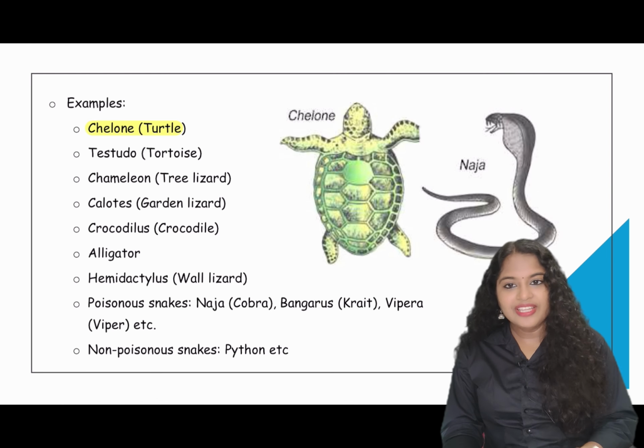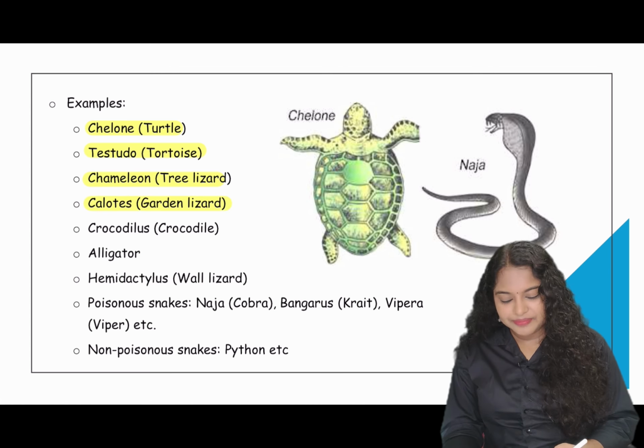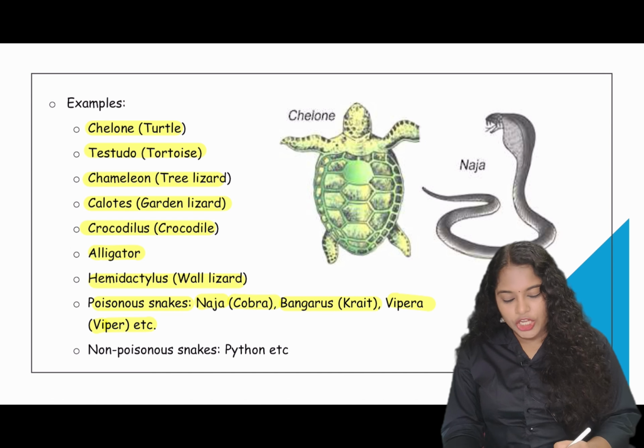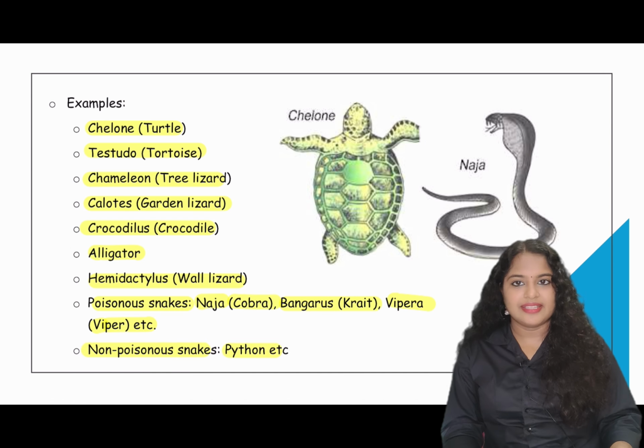Examples: Chelone, that is the turtle, Testudo, tortoise, Chamaeleon, tree lizard, Calotes, garden lizard, Crocodilus, crocodile, alligators, Hemidactylus, that is the wall lizard, poisonous snakes like Naja, that is the cobra, Bungarus, that is the krait, and Vipera, that is the viper. Non-poisonous snakes, for example pythons.